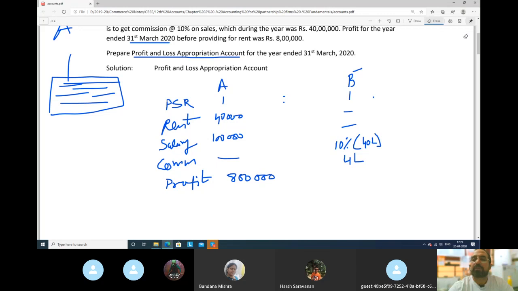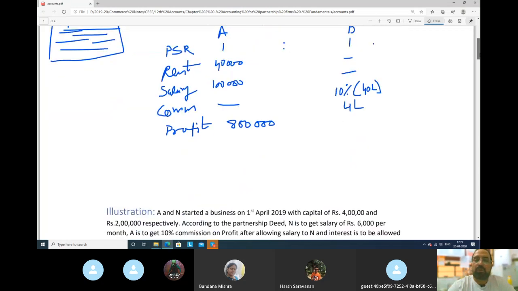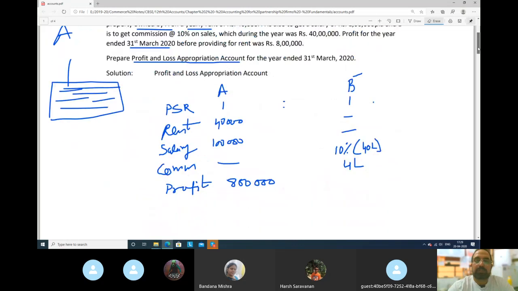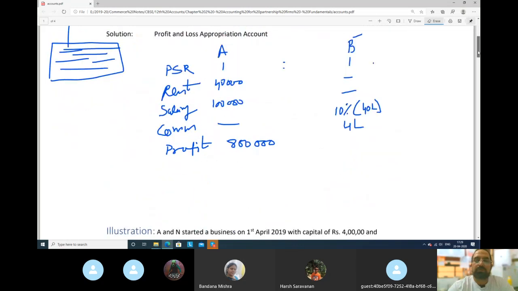Now it says prepare a profit and loss appropriation account. We have all the information with us. Let's prepare the profit and loss appropriation account. Now, where will we do that? I'll just rub this once. We'll prepare the profit and loss appropriation account here only.